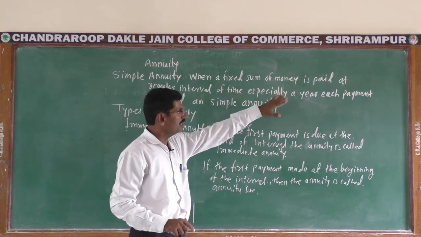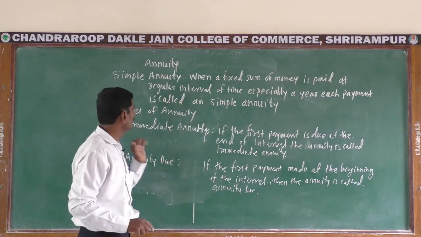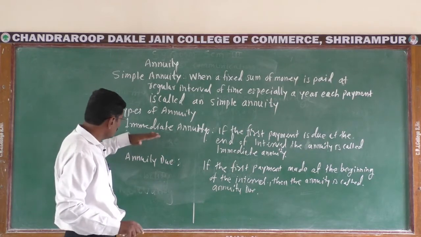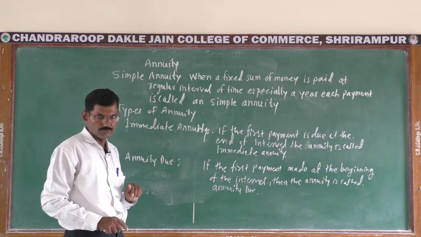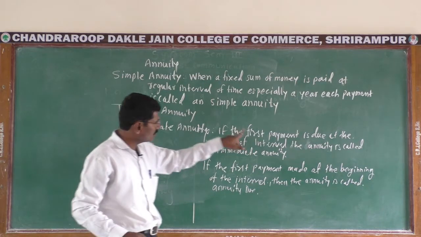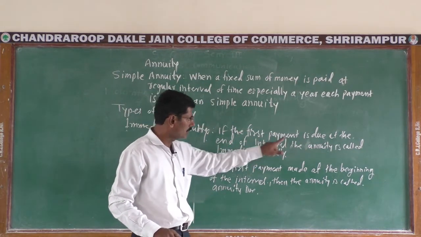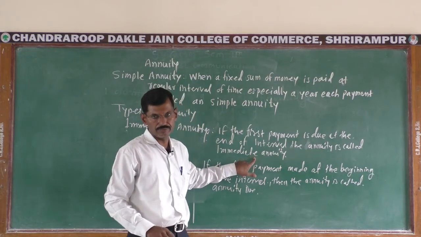Especially a year, each payment is called a simple annuity. There are two types of annuity, immediate annuity and annuity due. If the first payment is due at the end of the interval, the annuity is called immediate annuity.